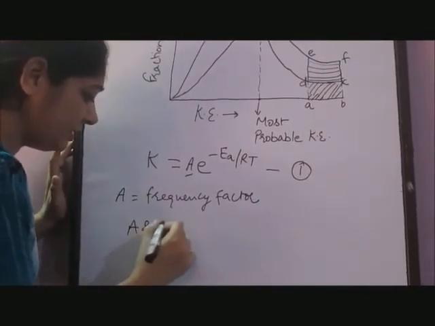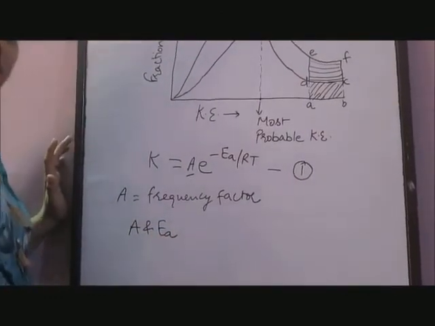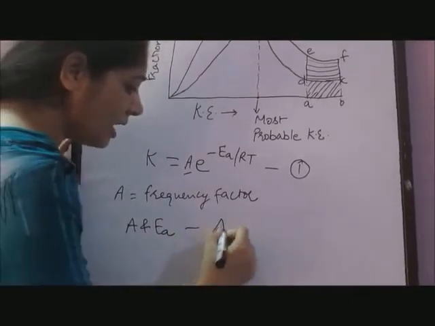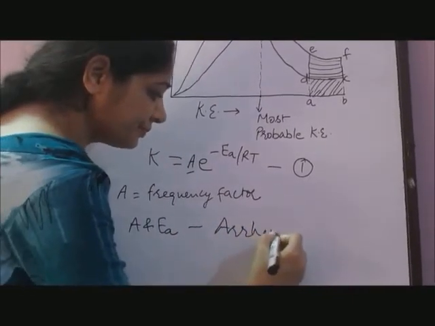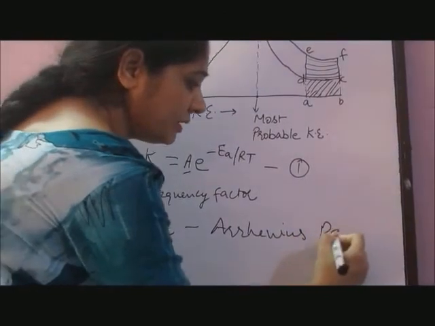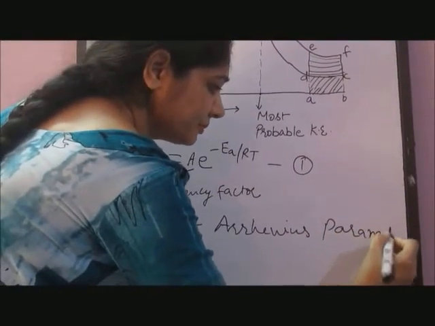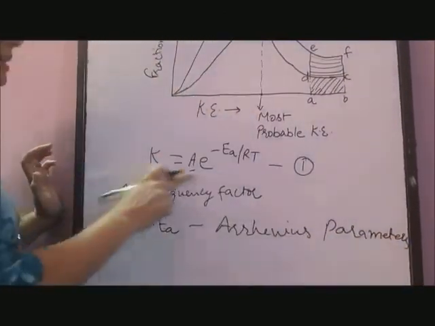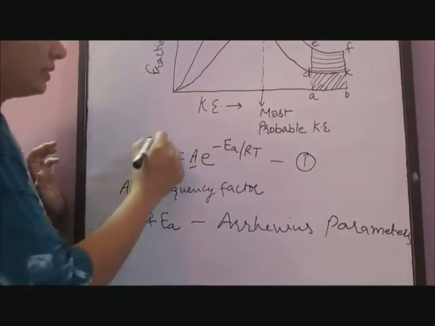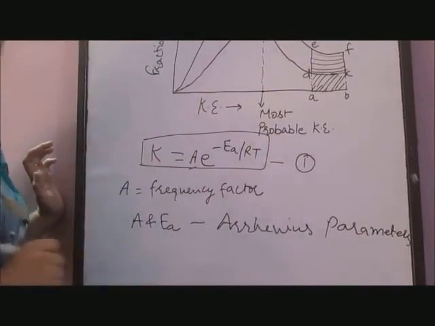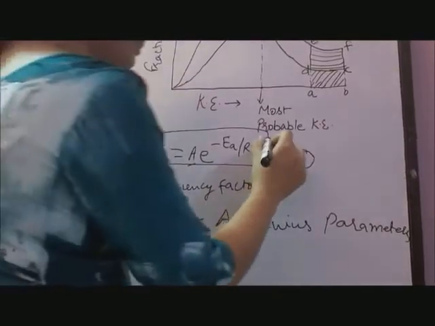A and EA collectively are called Arrhenius parameters, and this equation is called the Arrhenius equation.